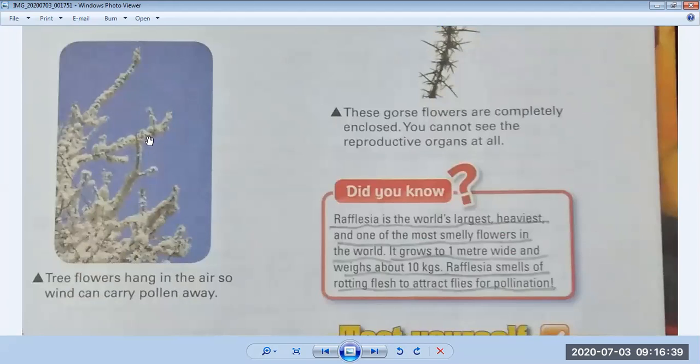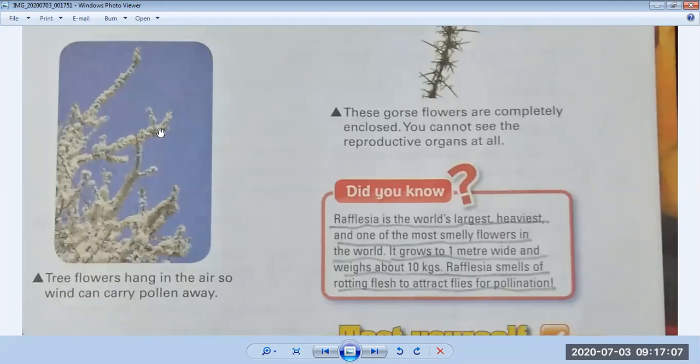Okay, see here, this is another plant. Tree flowers hang in the air, so wind can carry pollen away. Why are they in the air? The answer is very simple: when there is a strong wind, their pollen bags burst and the pollen is scattered in the air.